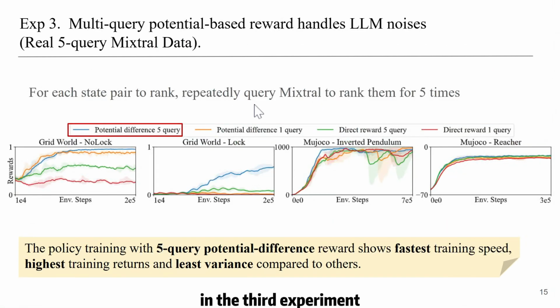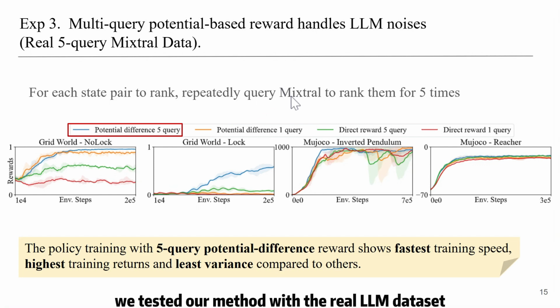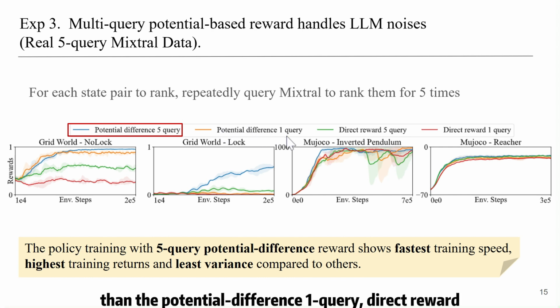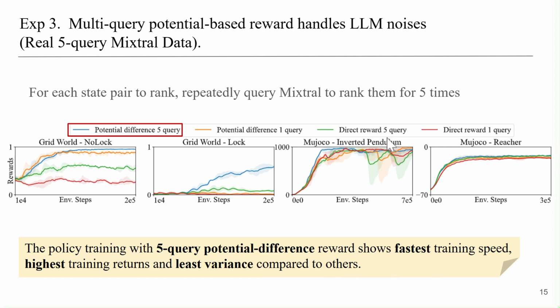In the third experiment, we tested our method with the real LM dataset. We used the 5-query mixture data, and our method, potential-based 5-query reward, is shown with this blue curve. We can see that the blue curve always learns fastest, reaches highest training return with less variance. Then potential difference 1 query, direct reward 5 for 1 query.